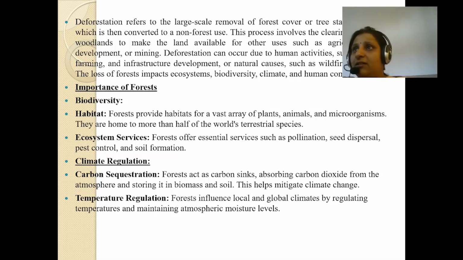Seed dispersal: various seeds we get from the forest only. Pest control methods, as various medicines were created in the forest only. And the soil formation.